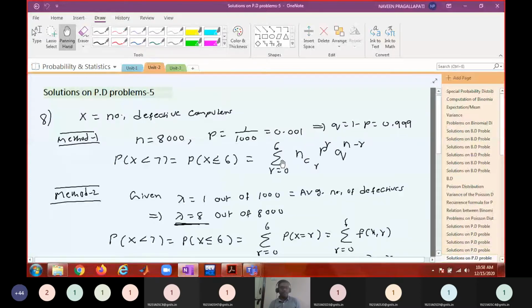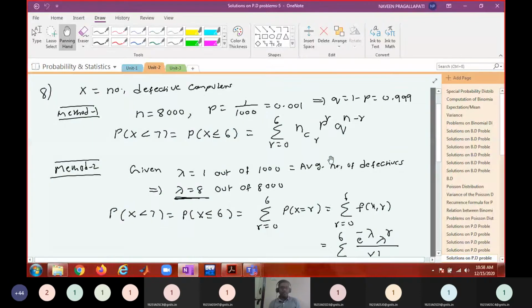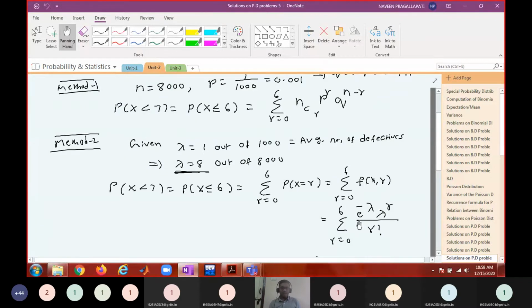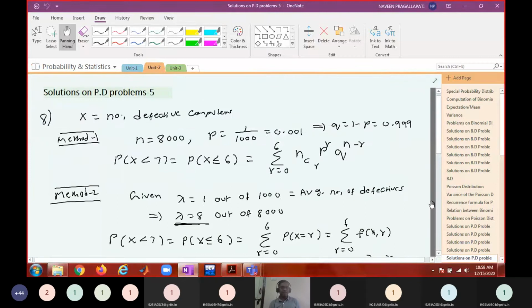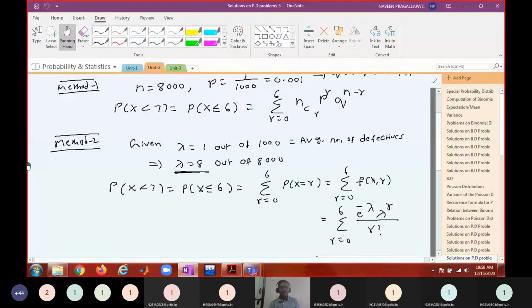See, this is a problem. Through binomial distribution, you can find the probability. Through Poisson distribution also you can compute the same probability. Method 1, method 2. Go through problem number 8.